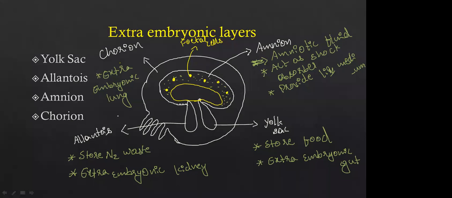Okay, the amnion has a fluid called amniotic fluid, which acts as a shock absorber and provides a liquid medium for the rotating of the embryo in the uterus. Okay, and next is the chorion layer, which is going to act as an extra embryonic lung. Is this clear? Click on yes if it is clear.